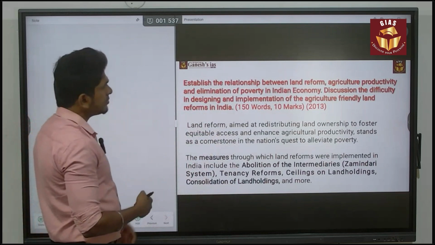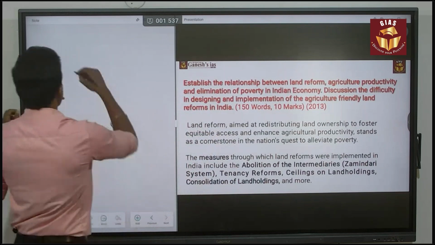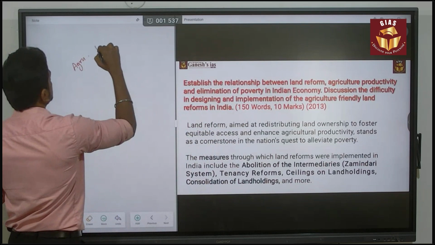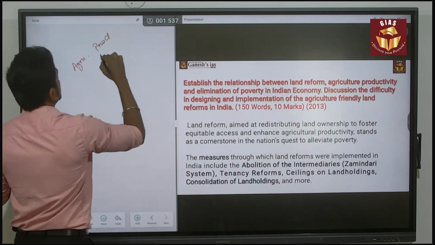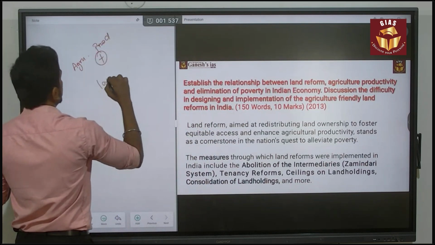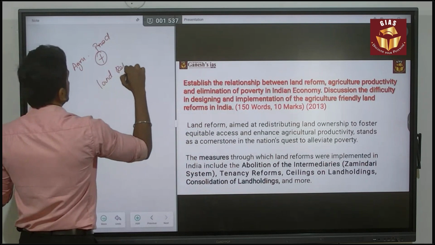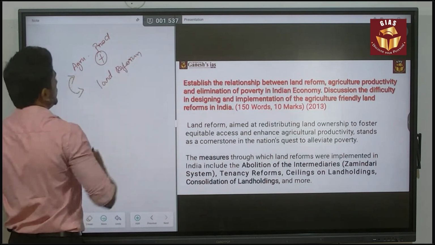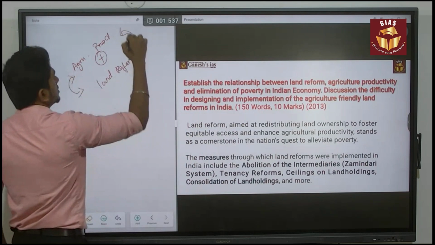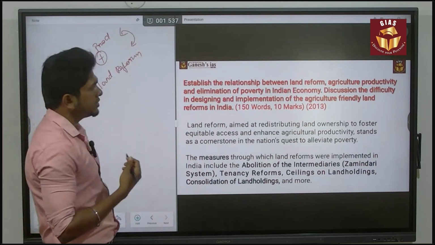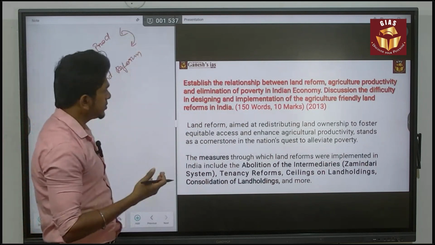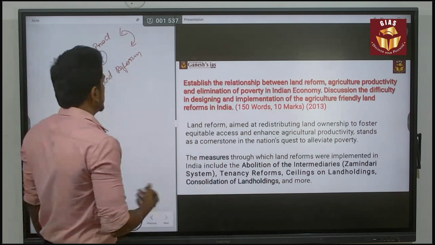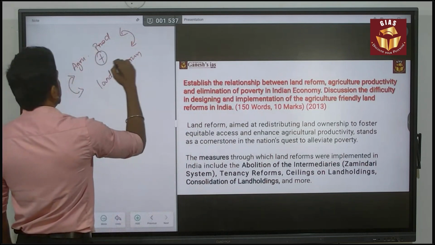Next, you have to speak about what agricultural productivity is and how it is related to land reform. You have to create a chain of links between these things, because the question is saying to establish the relationship between land reform, agricultural productivity, and the elimination of poverty in the Indian economy. So you have to create a relationship.